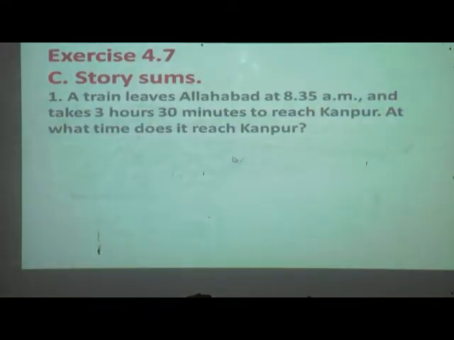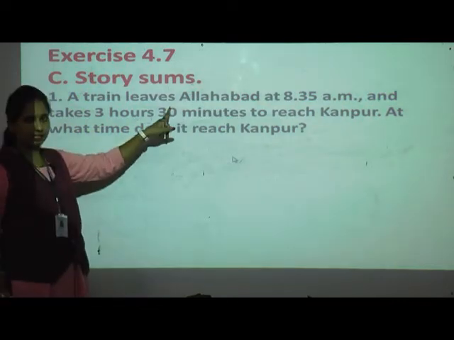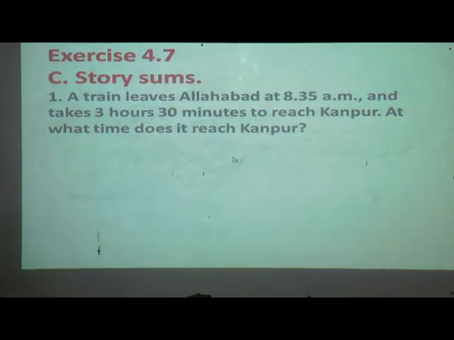See the C question. Story sum. A train leaves Allahabad at 8:35 a.m. and takes 3 hours 30 minutes to reach Kanpur. At what time does it reach Kanpur? Now they are given starting time and the duration, isn't it? We have to find out the finishing time. Okay, so we will start writing here.